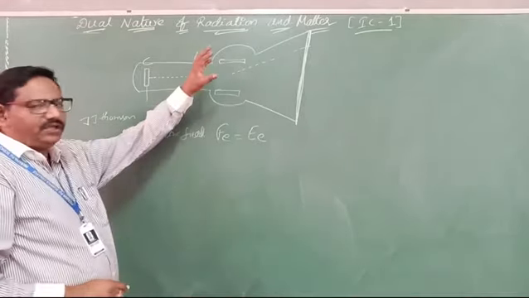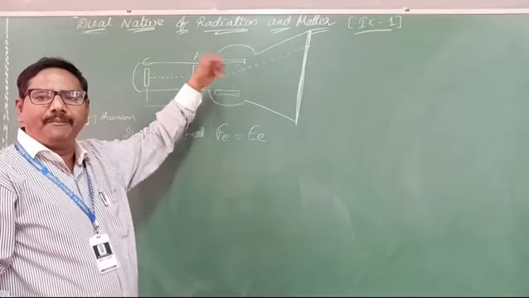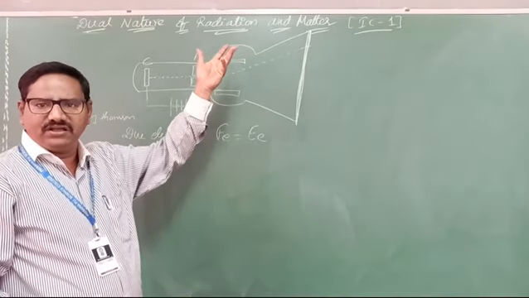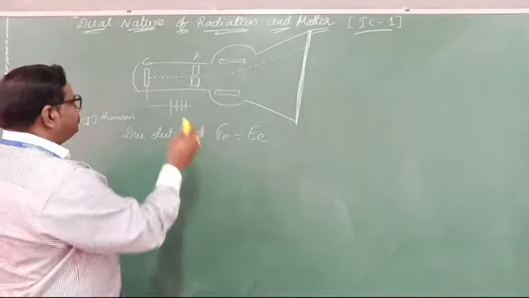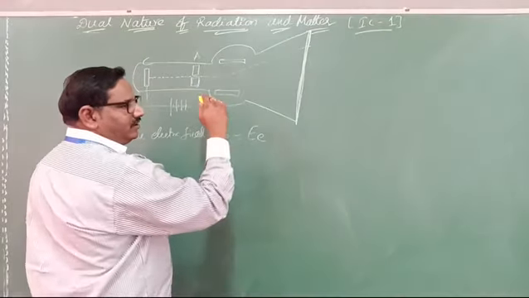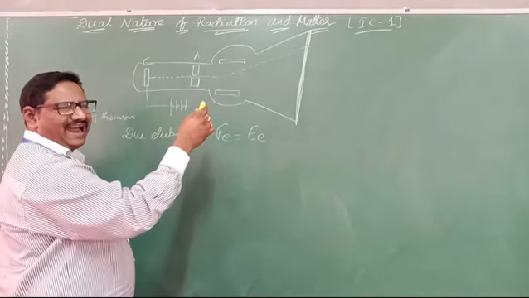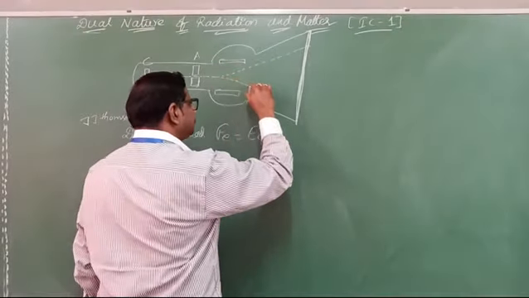Similarly, he removed the electric field and applied a magnetic field. If he applied the magnetic field, what did he observe? The cathode ray comes here, and when the magnetic field is applied, it moves perpendicular to that field, like this.